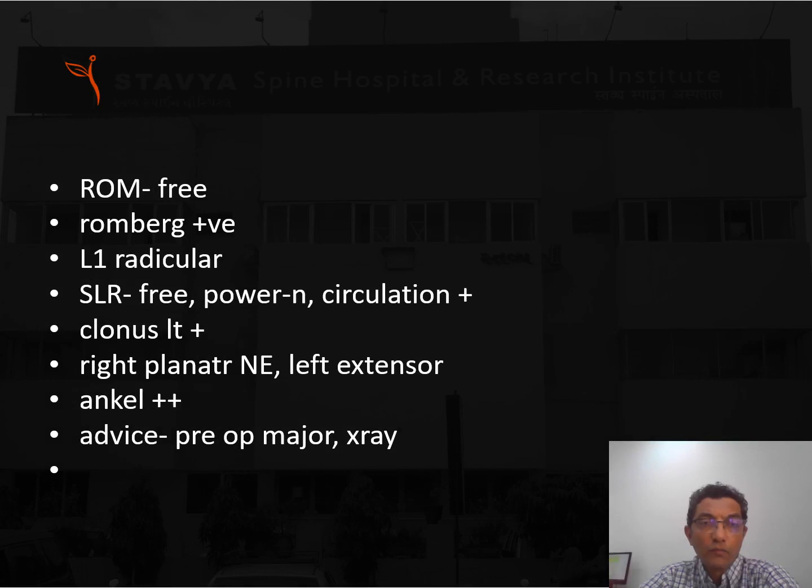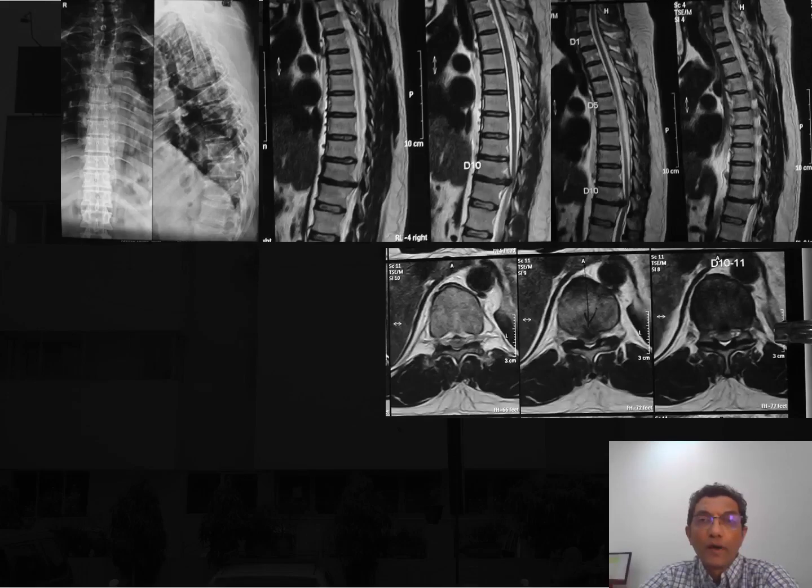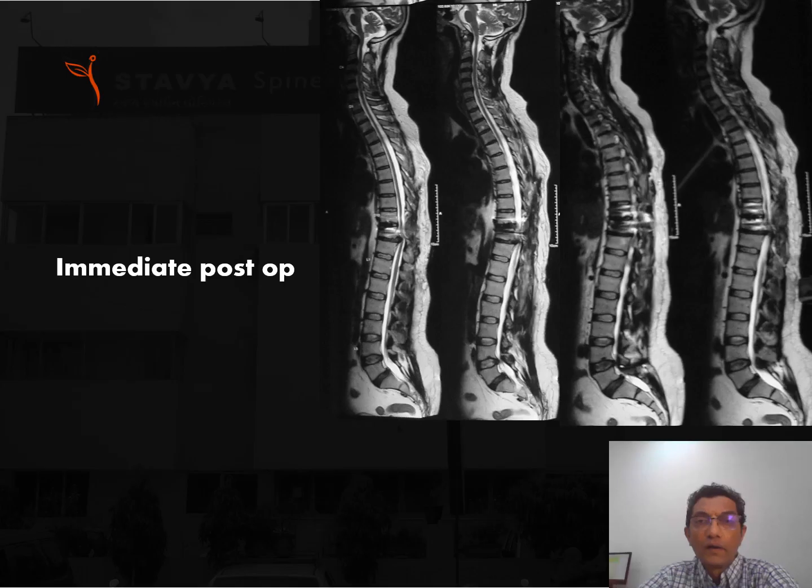His range of movements was free, and he had an upper motor neuron lesion with clonus on the left side. He also had a D10-D11 dorsal disc. These appear to be soft discs, and this patient had surgery. When we reviewed him immediately post-operatively, he had neurological worsening.